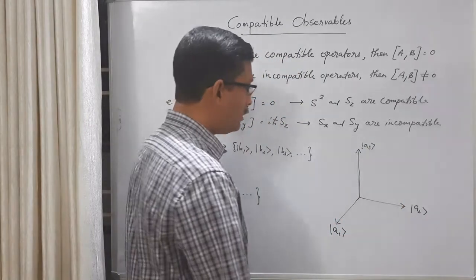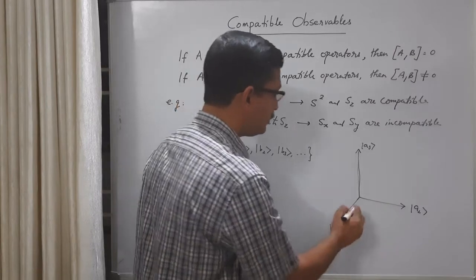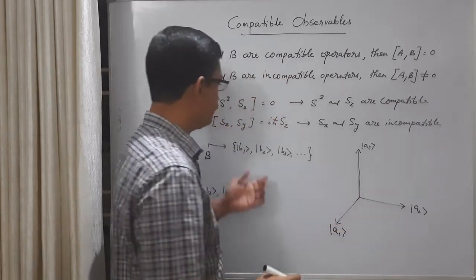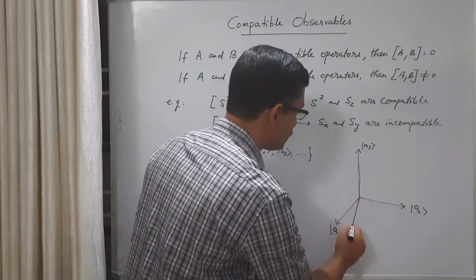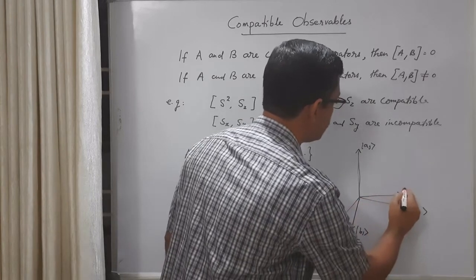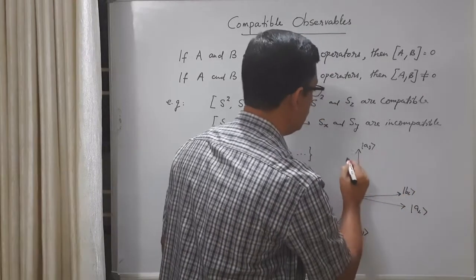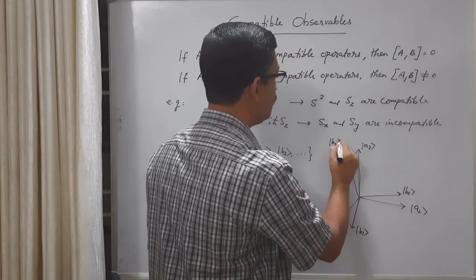Similarly the same vector space can be considered to be spanned by the basis vectors which are the eigenkets of this second operator. So something like this, ket B1, ket B2. Remember that these eigenkets of a Hermitian operator are mutually orthogonal.